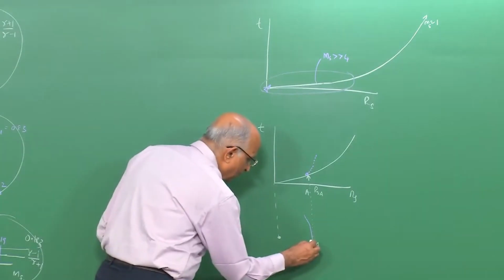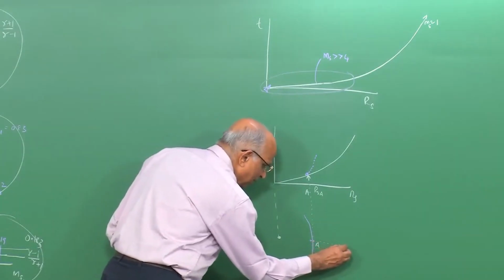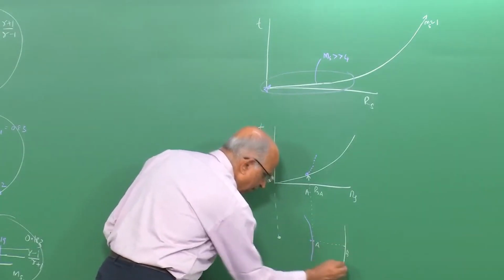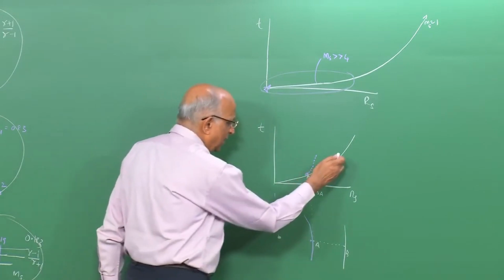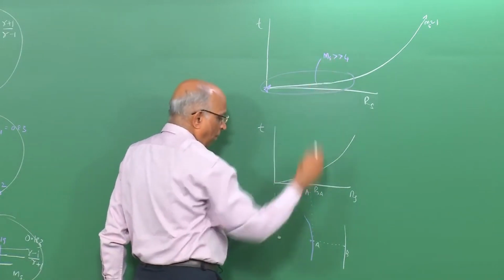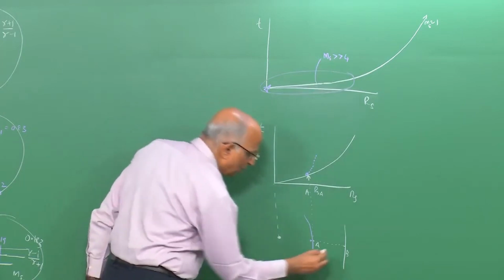Similarly, this wave continues to travel, let us say it comes to point B, the blast wave is here, it has decayed slightly, but it is still greater than around 4 or 5, and then what is going to happen?